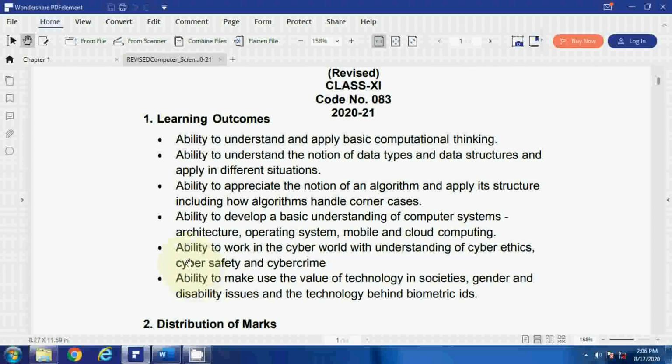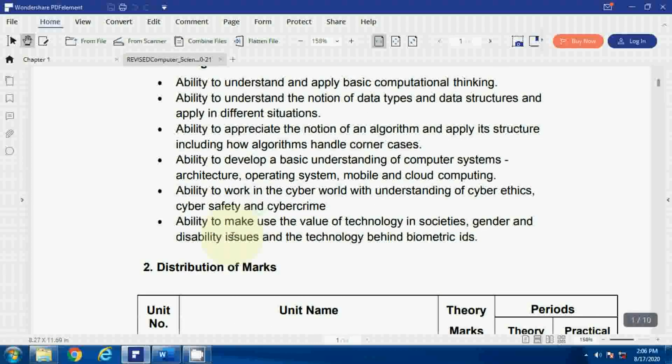Then ability to make use of the value of technology in societies, gender and disability issues, and the technology behind biometric IDs. Some biometric IDs, that also you will learn in class 11.